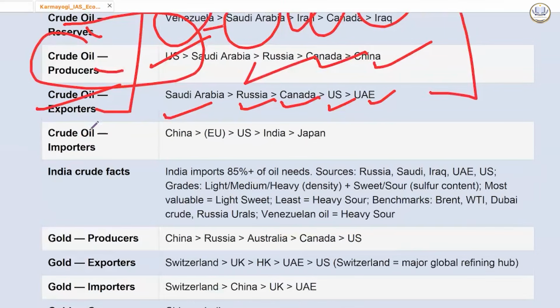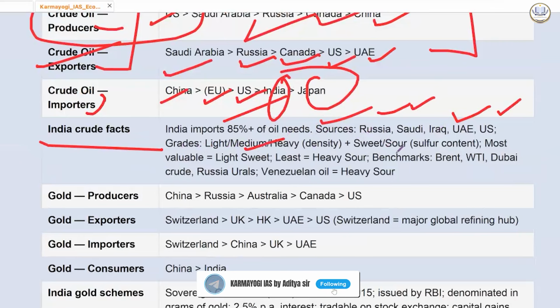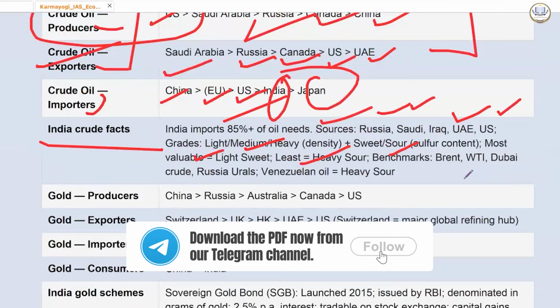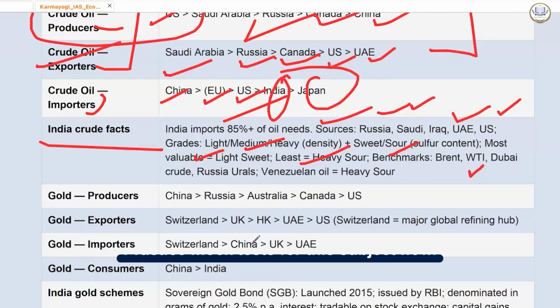So cram it accordingly. Crude oil importers, China is number 1, then European Union, US, India is at 4th number, and Japan is at 5th number. India imports 85% of oil needs. Sources are Russia, Saudi, Iraq, UAE, US. Grades are light, medium, heavy, sweet and sour. Most valuable light sweet, least heavy sour. Benchmarks are Brent and West Texas Intermediate, and the Dubai crude, Russia's Urals, Venezuelan oil. So all of this are there.